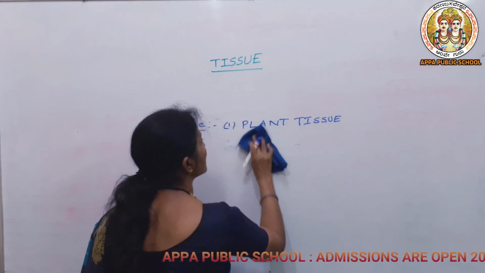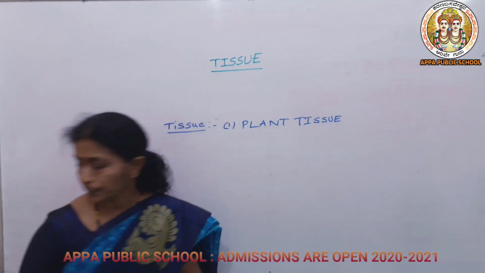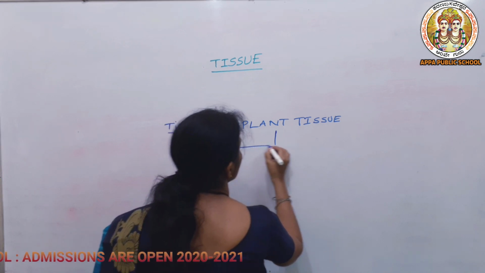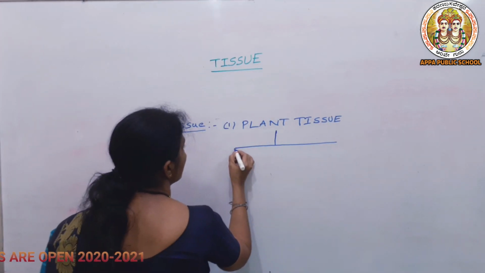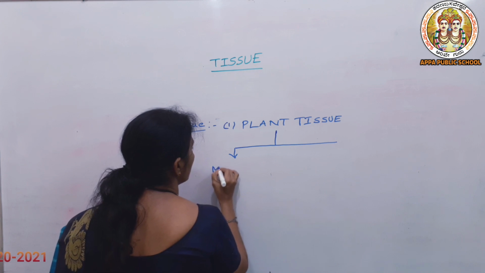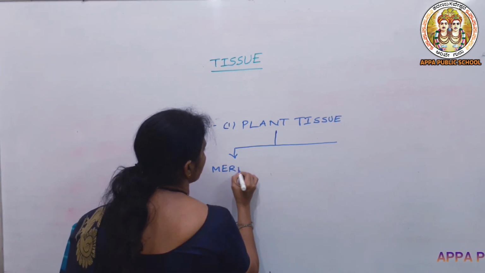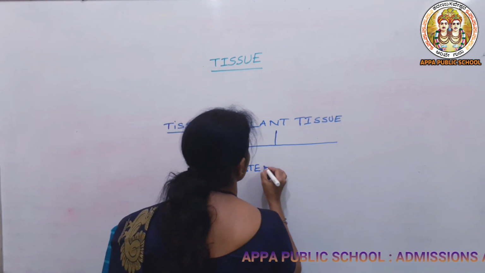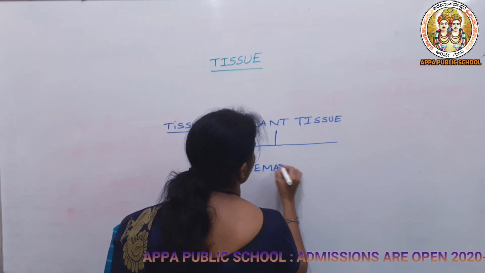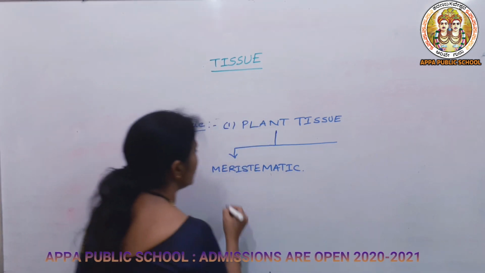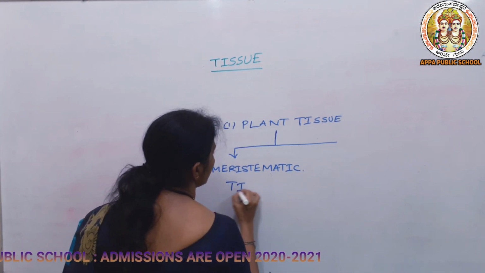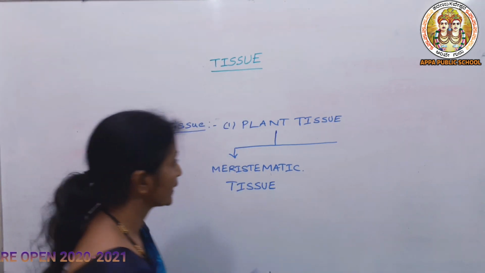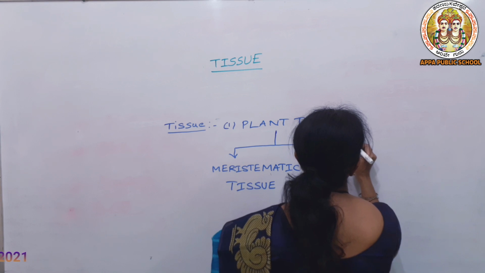What is the classification of plant tissue? The plant tissue is mainly divided into two types. The first one is meristematic tissue, which has the capacity to divide continuously. The next one is permanent tissue.